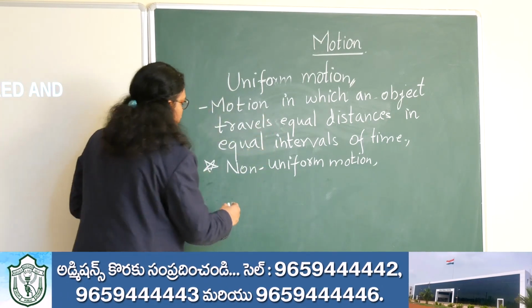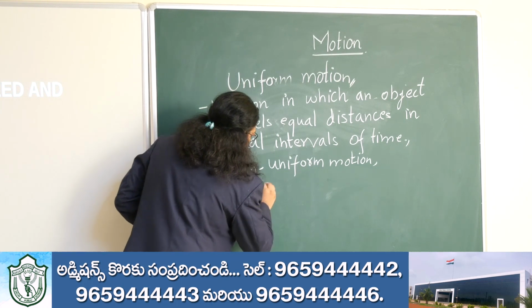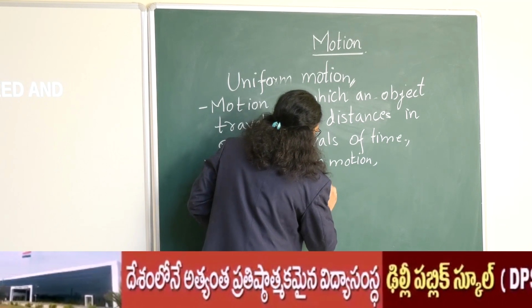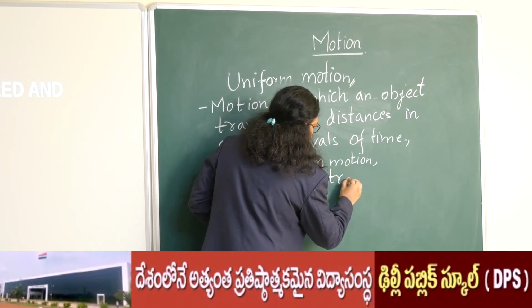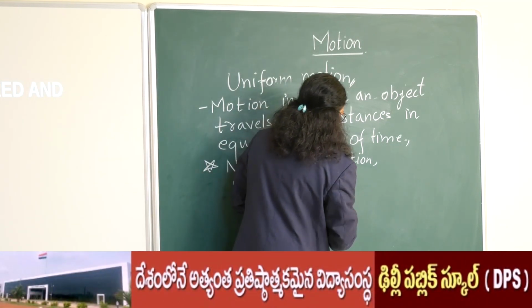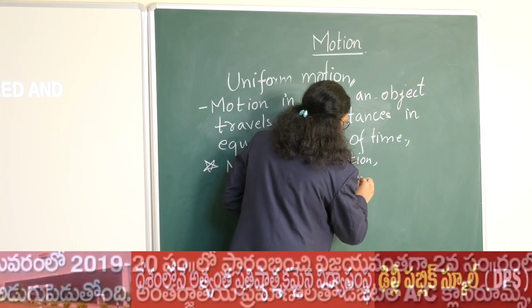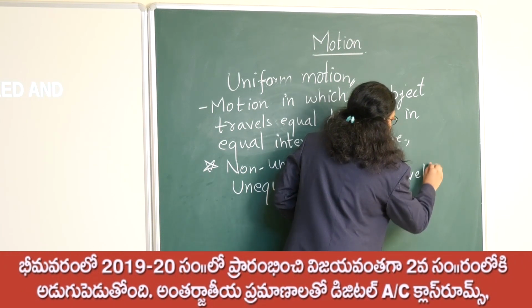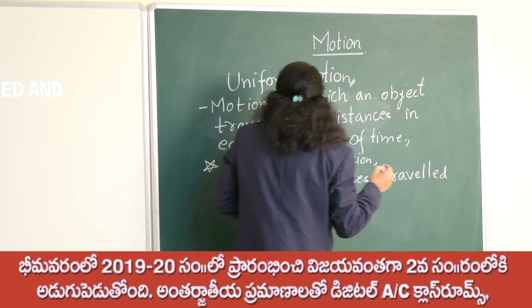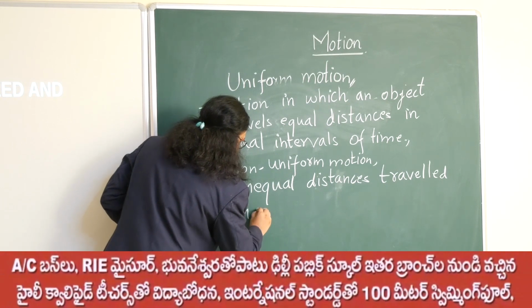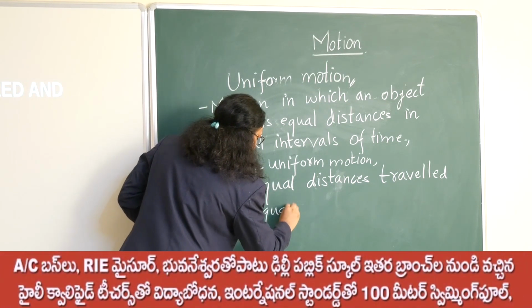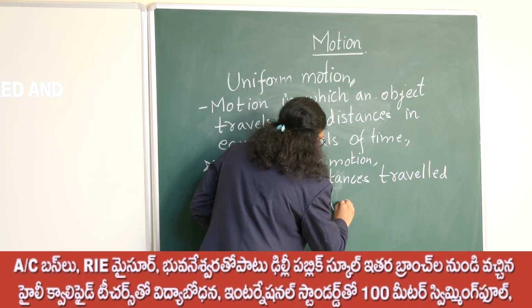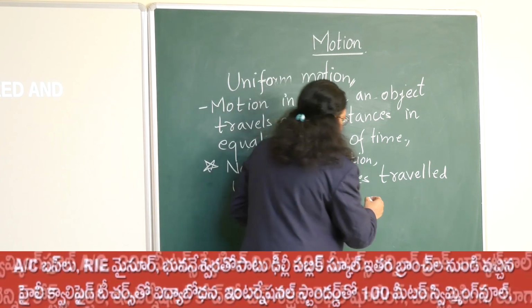So non-uniform motion is unequal distances travelled in equal intervals of time.